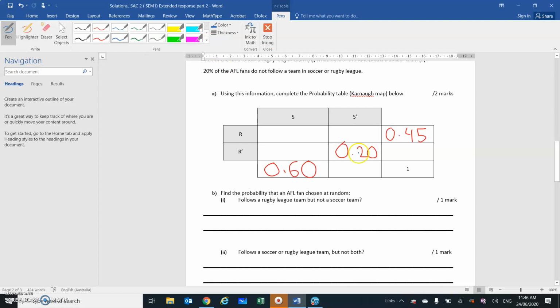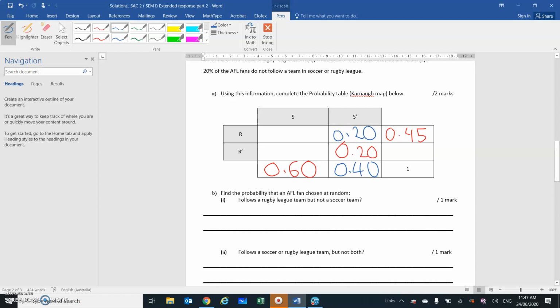So in this spot here, it's just 1 minus 0.6, so that needs to be 0.4. I'm putting in a different color so you can see what I'm doing, the subtractions, and what's not given in the actual question. R, not S, we can fill in. It's a bit like filling in the blank, 0.20.